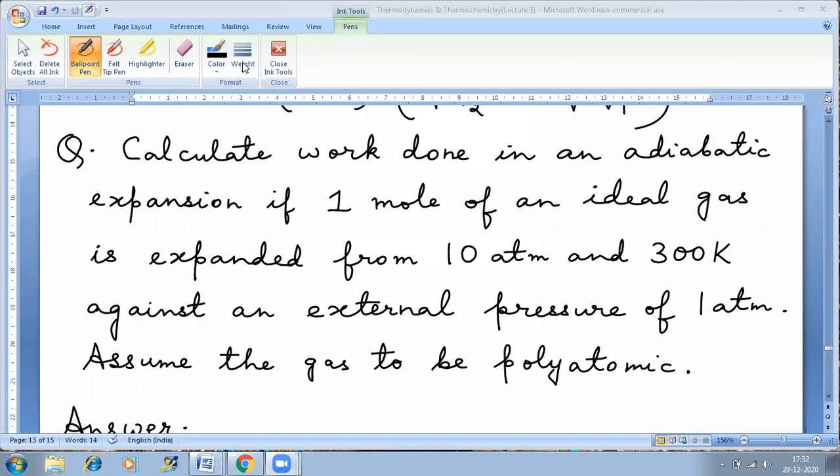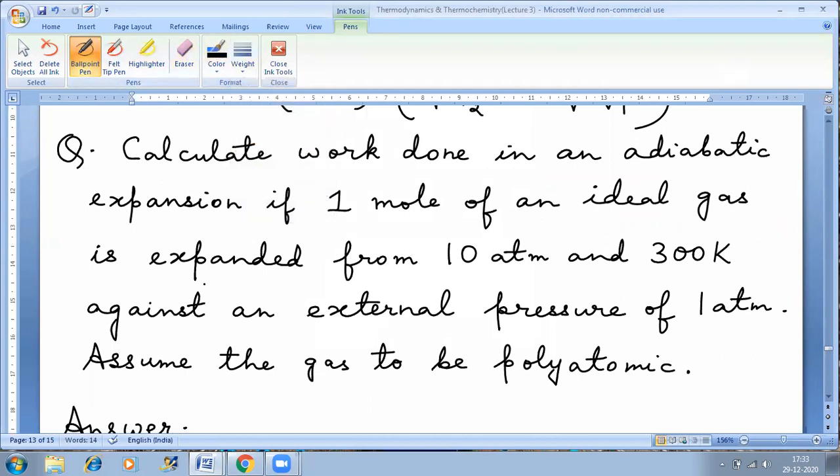Okay. How do we start? No sir, in an adiabatic process delta U is equal to 1. Okay.